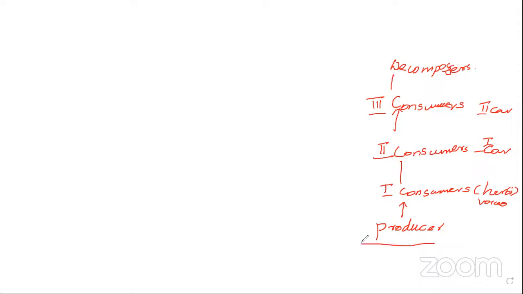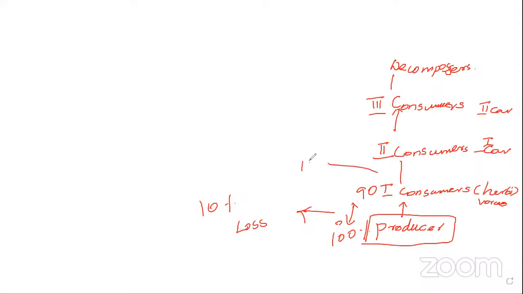So what happened now? The producer has 100% of the food. At the next level, how much will be passed on? Only 90%. Here the 10% is lost. Again, from the first consumer to the second consumer, that is from herbivore to carnivore, also 10% is lost, so it comes to 80%.